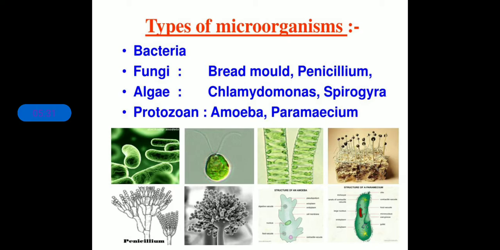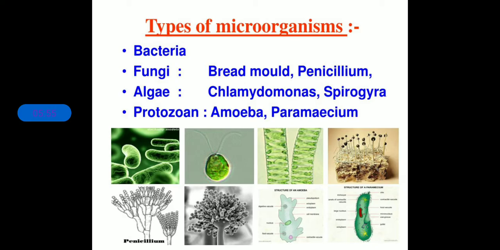And these are pictures of some of the microorganisms. They are different in shapes and sizes. We will discuss each and every type of microorganism in detail in the further slides, but here you can see the different pictures.